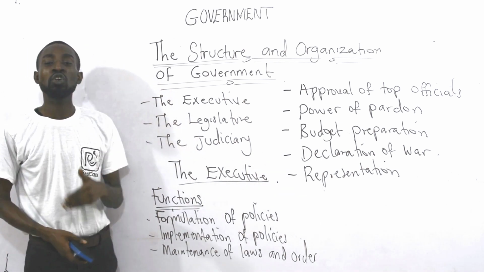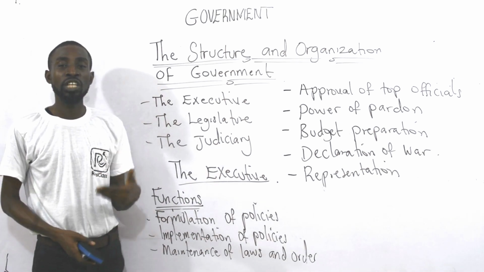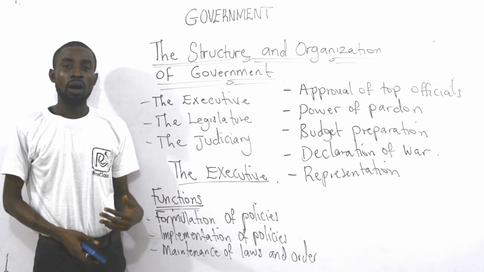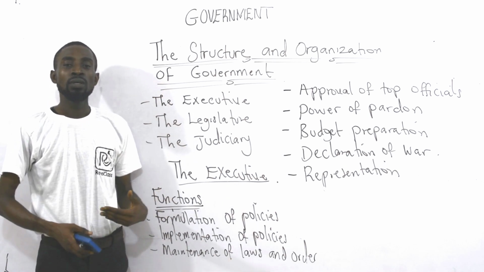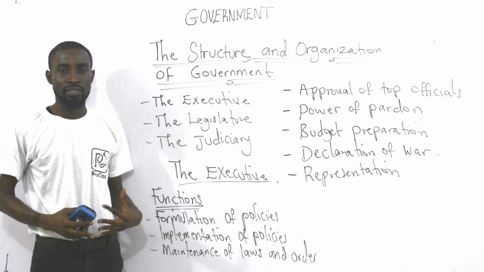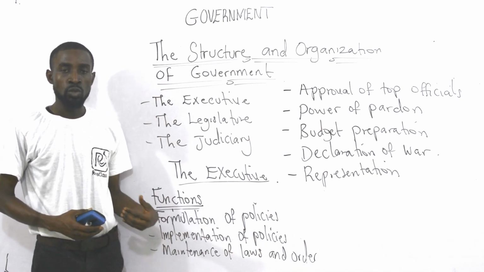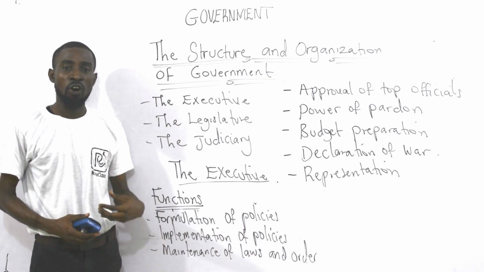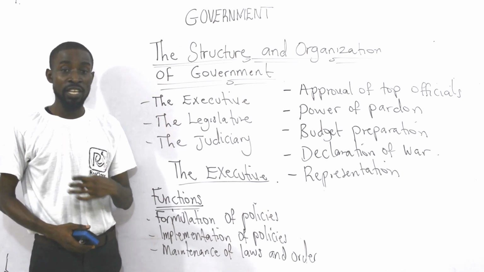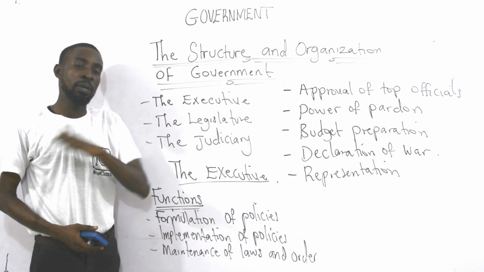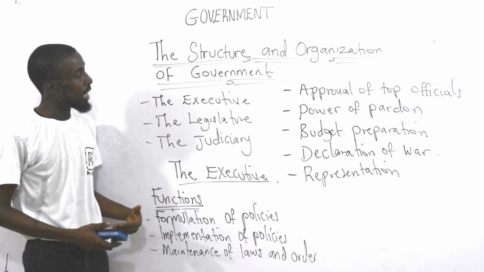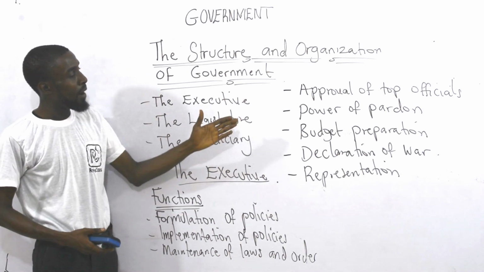So one of the functions of the executive is to make sure that top officials are approved by them. For example, if the ministerial list is being submitted to the legislature, it is courtesy of approval by the president. If the president does not approve those persons in question in the ministerial list, he would have removed them before submitting them to the National Assembly. So they are approved too. Okay? So that's that.